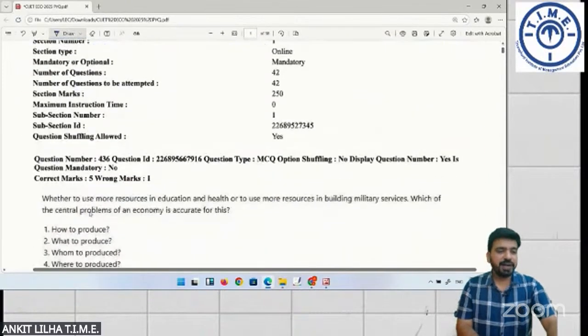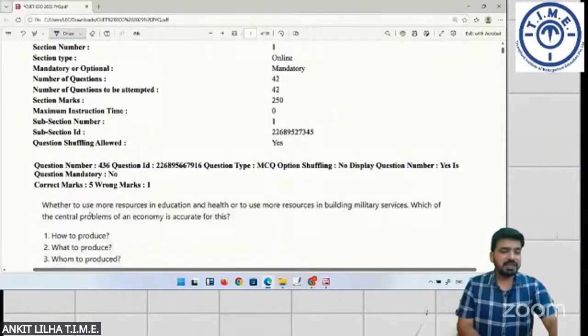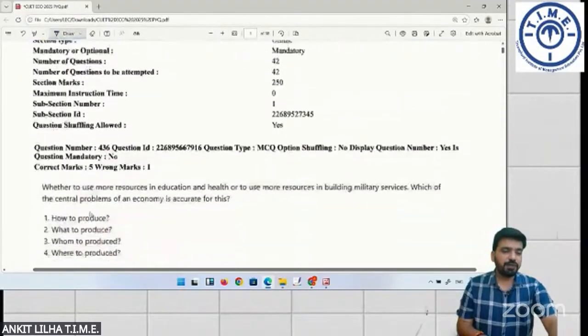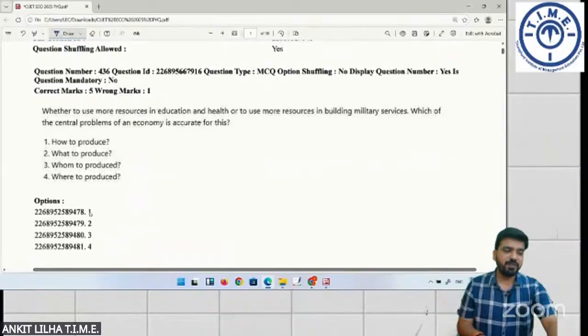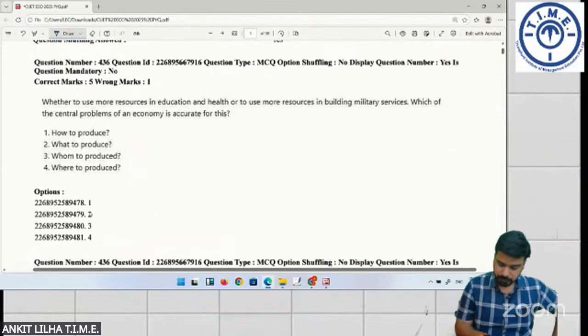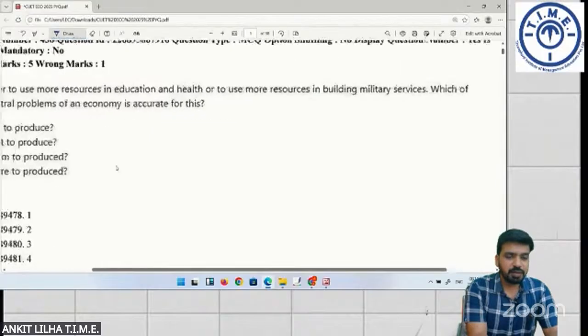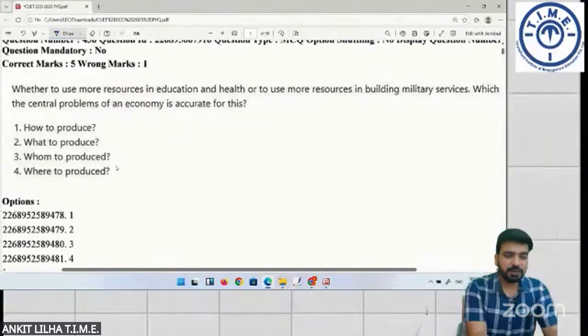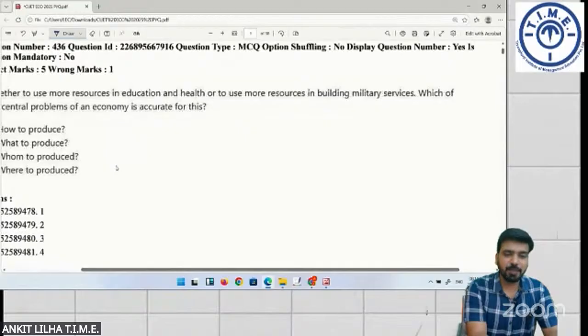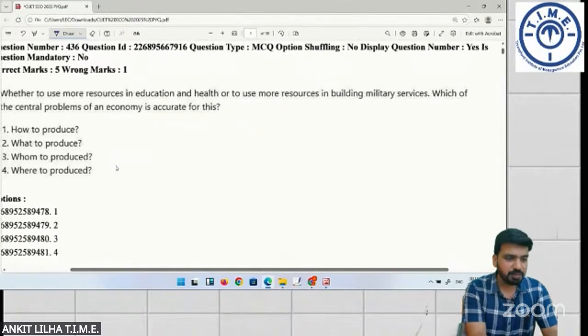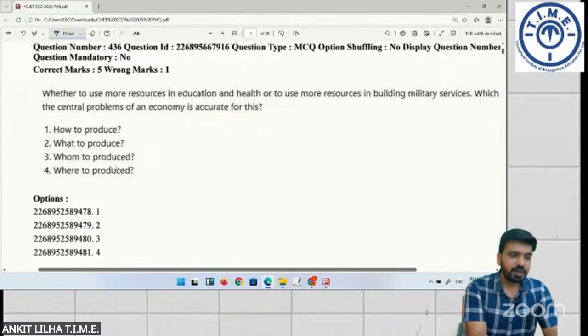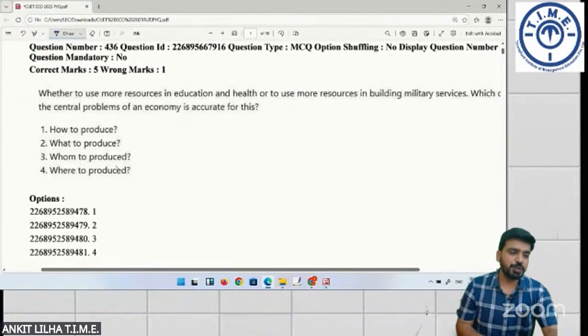Students, if you are ready, we can start with the discussion of CUET 2025 PYQ. I'll need your answers also in between so that it can become interactive. इस सेशन को इंटरैक्टिव बनाने के लिए आप लोगों को भी बीच बीच में रिप्लाई करना होगा. Okay, so I'll be starting with the first question.